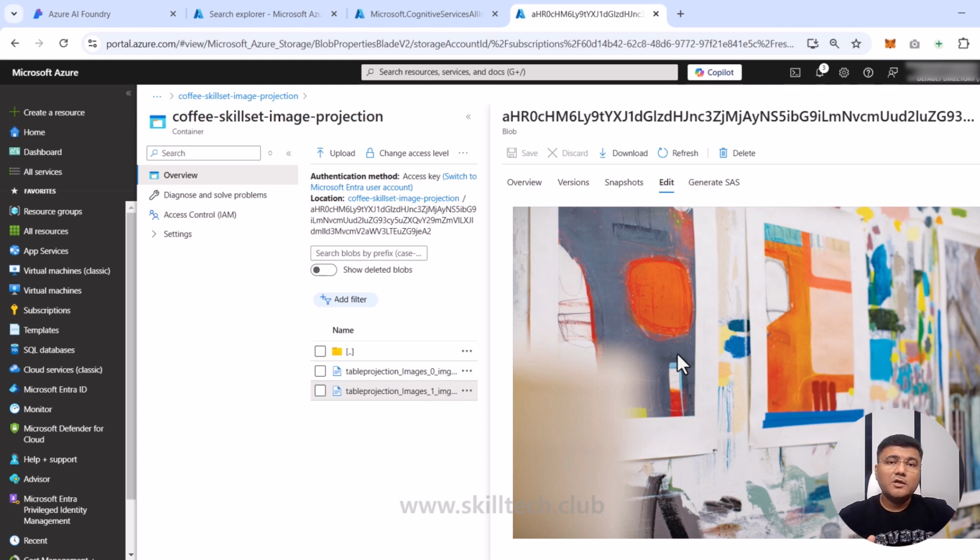Because of this, this is what we call knowledge mining, because it's going to help you extract the desired information and then serve it to you in a much more searchable manner. Not only that, as I told you earlier, if you want to associate this data with dashboard tools like Power BI, or with some analytical service like Microsoft Fabric or Microsoft Synapse Analytics, you can easily do that.